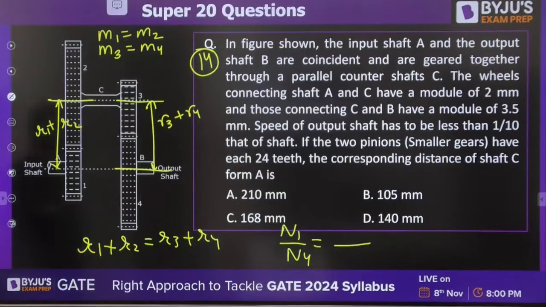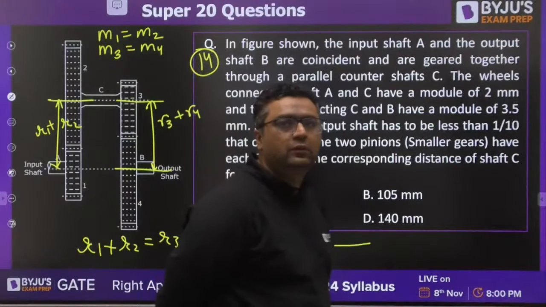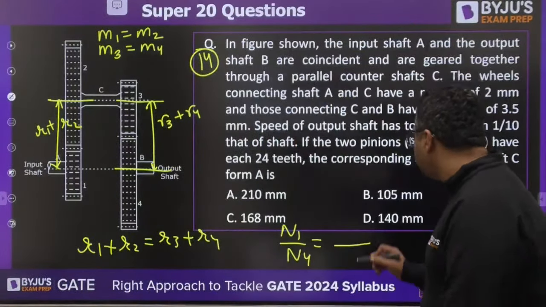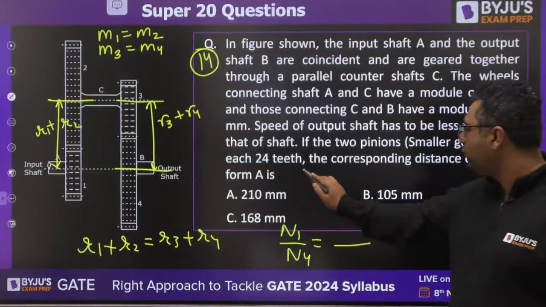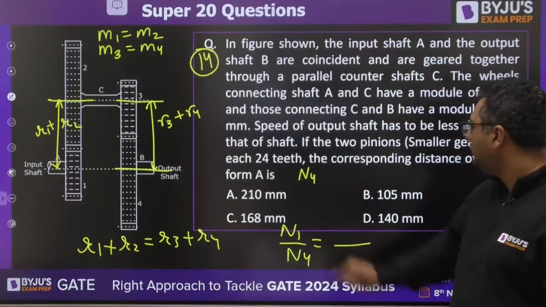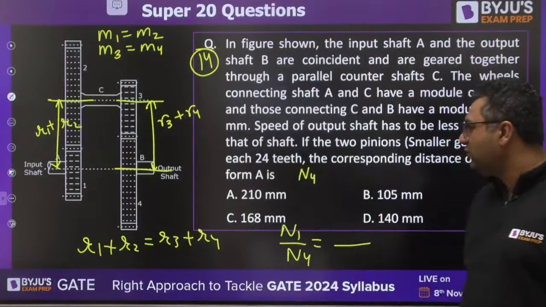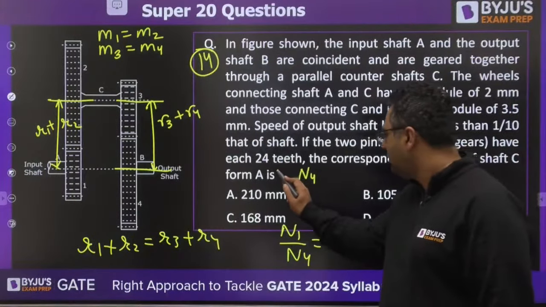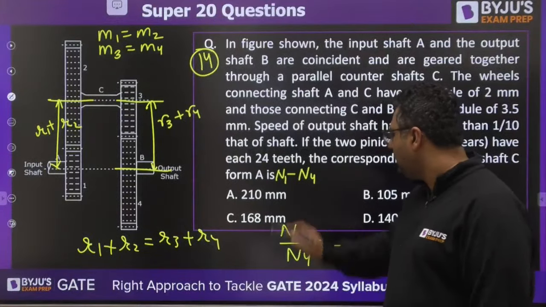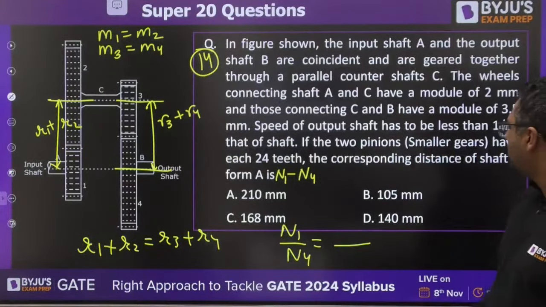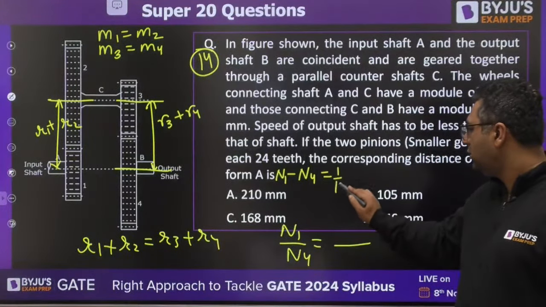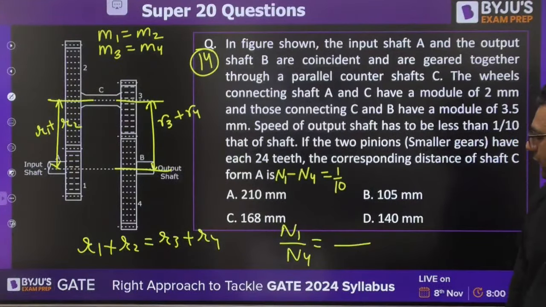Solve it. So as they are saying, speed of output shaft has to be less than 1/10 of that of shaft. Means N1 minus N4, 1/10. Okay. So this they have mentioned, and N1 by N2, what you can write it as?